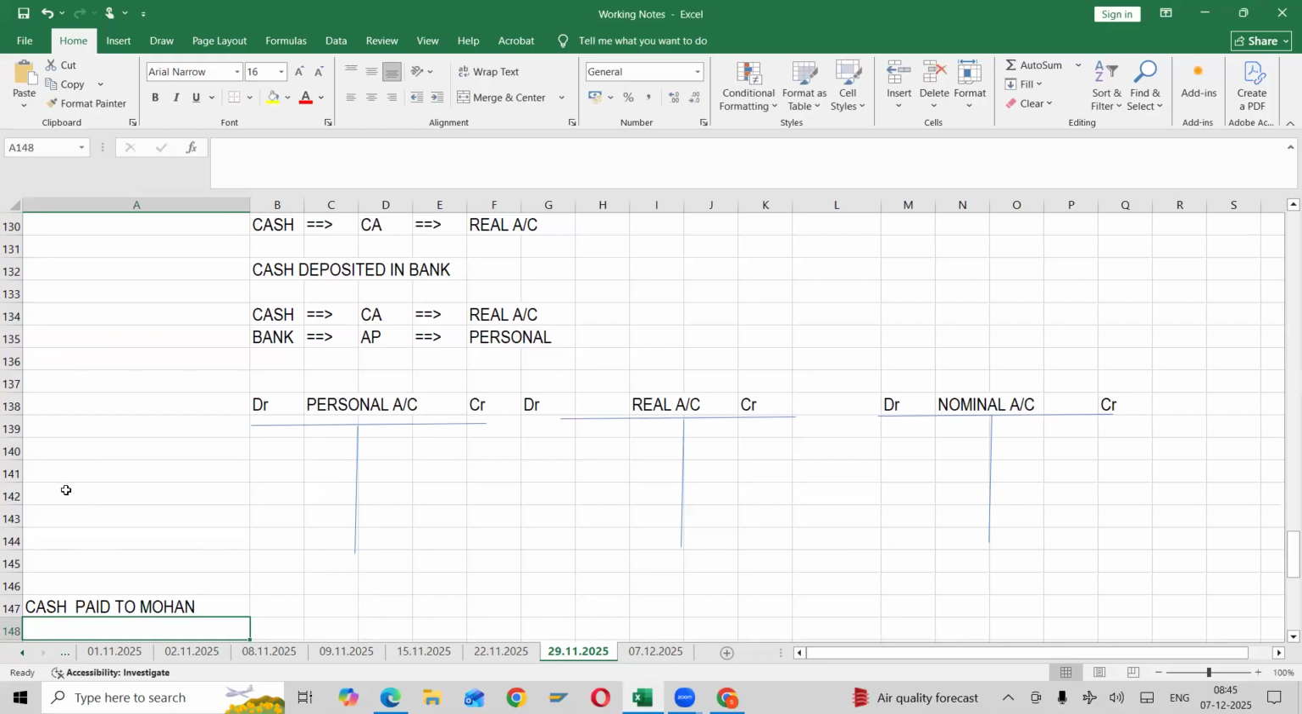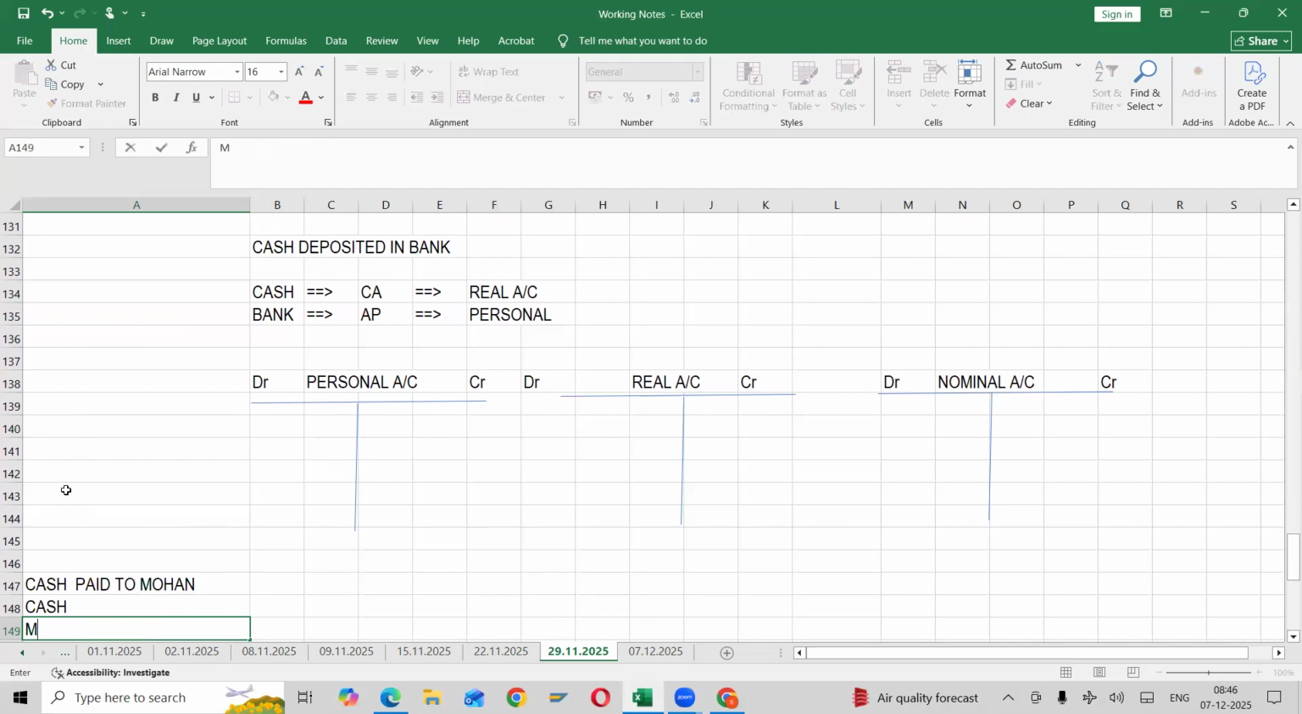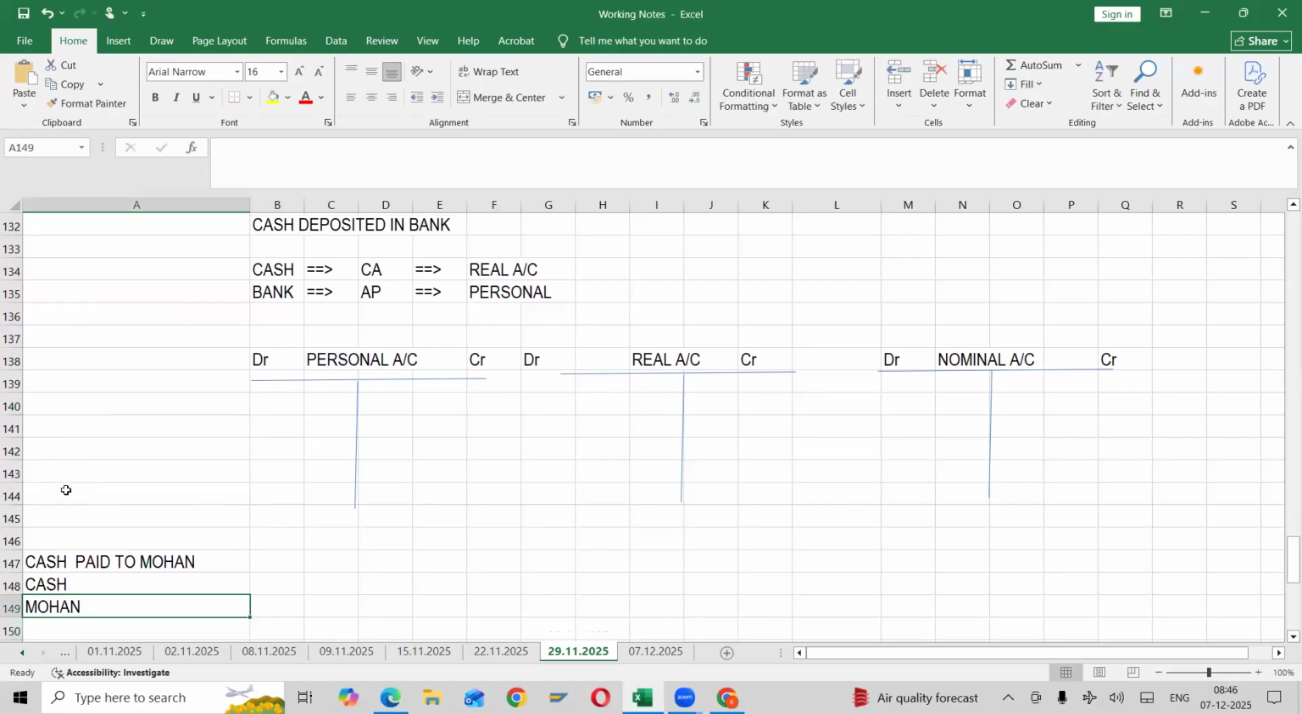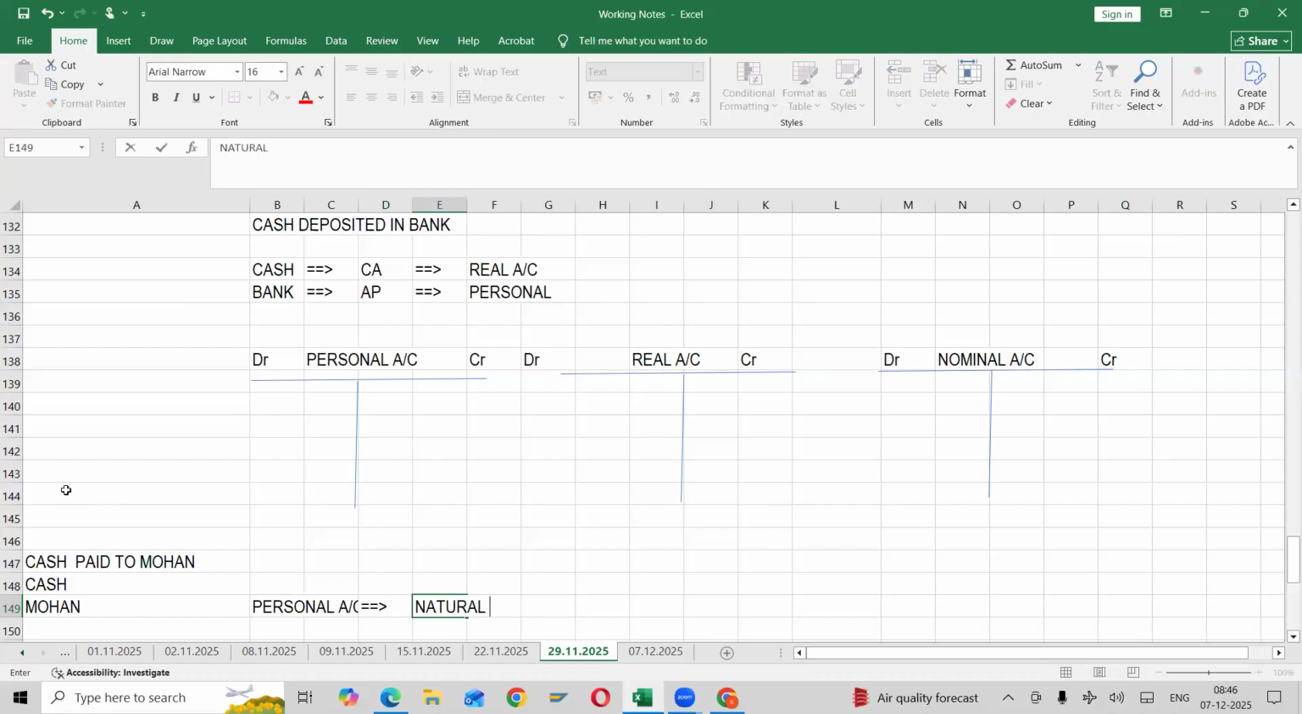Two accounts are involved in this. One is cash. Next one, Mohan. Mohan comes under which account? First, we need to say personal account. Next, what kind of person is he? Natural person. This is the second step: we need to classify natural person. Now the rule. We don't know the rule yet. I'll tell you.